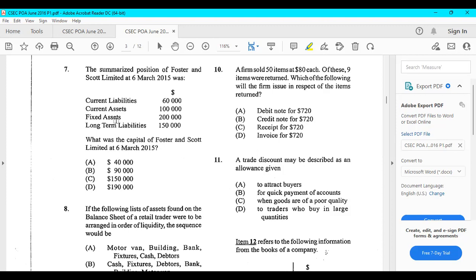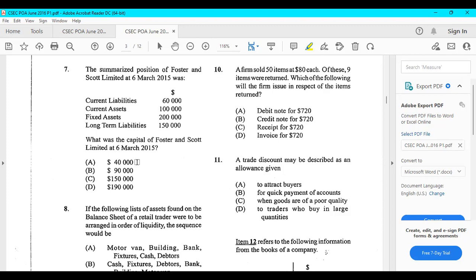This is where it is important to remember, right? Your accounting equation. You cannot get rid of it. So if you don't know it, you need to go and know it before your exam. You really need to know it. So assets is equal to your liabilities plus capital. We can transpose that equation. I remember mentioning this in the first Principles of Accounting video that we posted. It is in that video because it's very important. You realize it comes out a lot because the accounting equation is very important. It is the base of accounting, okay? So you can transpose the formula to get that your capital is equal to your assets minus liabilities.